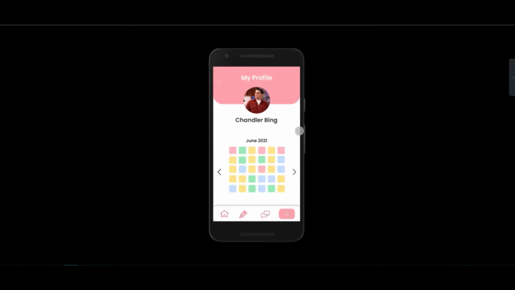As soon as the person enters this page, they would see their heat map, as a lot of developers use GitHub. So like a heat map of their feelings. So yellow means they're happy, green means they're sad, blue means they're neutral feeling, or red means they're angry. So this gives an overview of how they felt throughout the month.